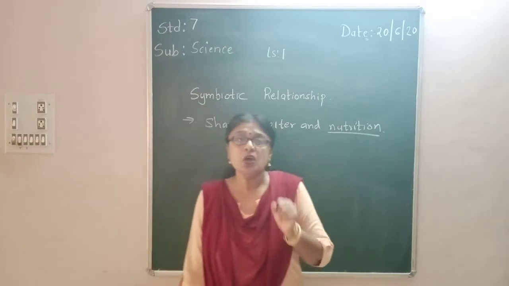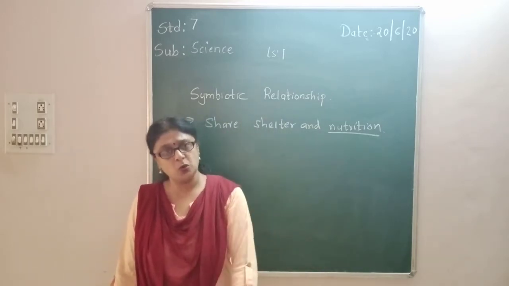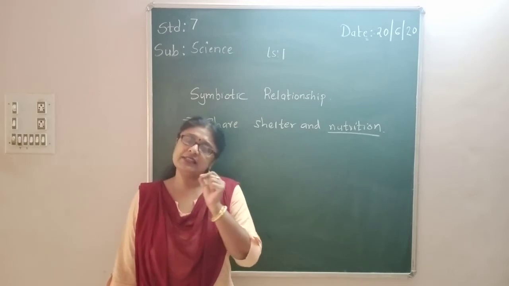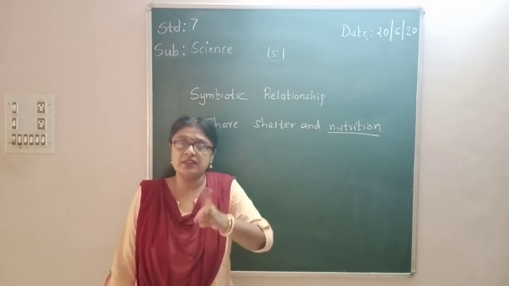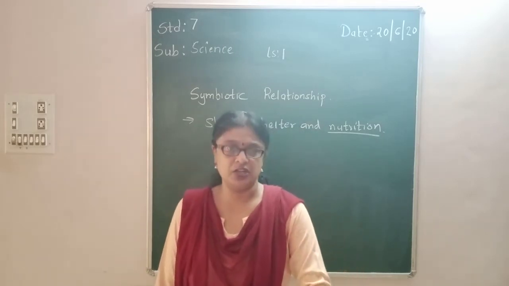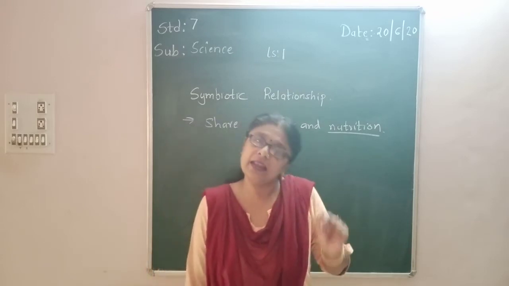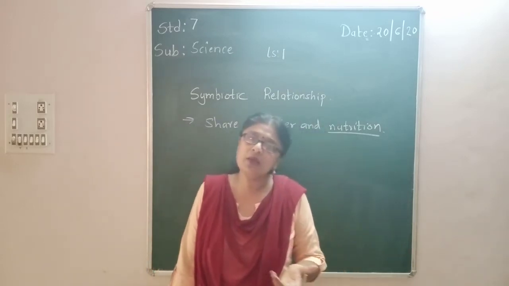There are certain bacteria which stay on the roots. Fine. So the bacteria is staying on the roots. So what is the symbiotic relation? The tree will give the nutrition to the bacteria. And in return, what help will the bacteria give to the trees?